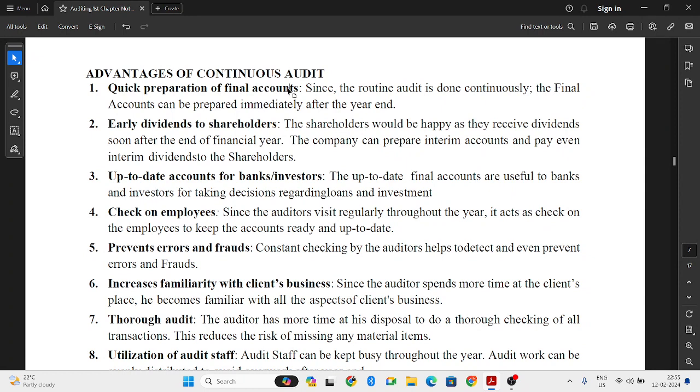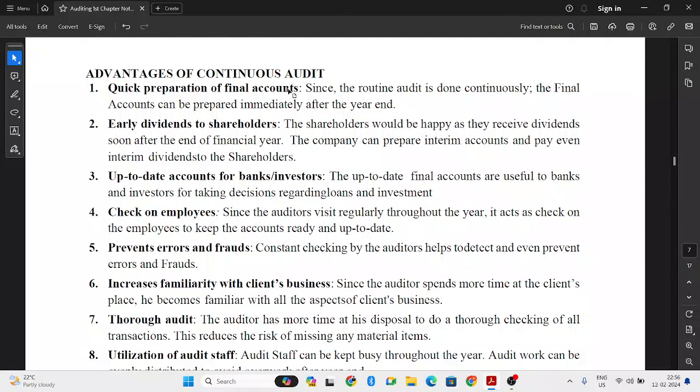Next, up-to-date accounts for banks and investors. So what happens in these types of audit? The final accounts are up to date and verified. So for investors, it is easy for them to make certain decisions whether to invest in the organization or not. So even banks can also think whether to give loans or not. So it will be helpful for them also.